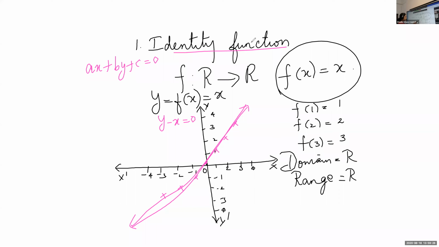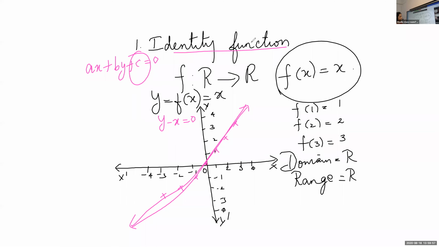So this y is equal to x, y minus x is 0, is a linear equation. And the graph is a straight line which passes through the origin. One more thing: whenever the constant term is 0, that graph will pass through the origin.